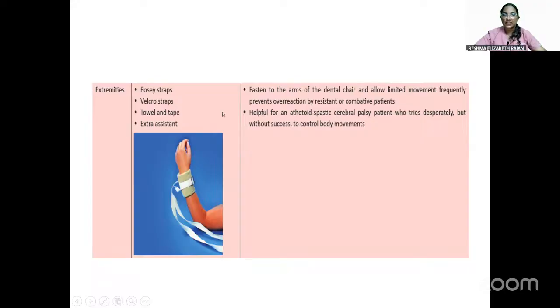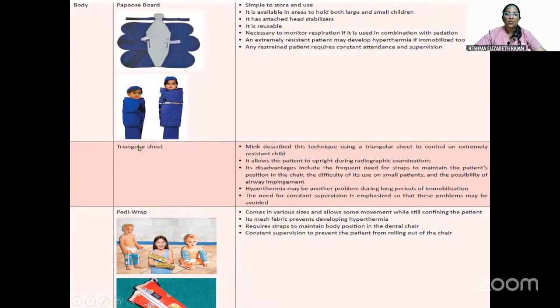So this has to be used fast. We have to fasten the arms of the dental chair and allow limited movement. It frequently prevents overreaction by resistant or combative patients, and it's helpful for an athetoid spastic cerebral palsy patient who tries desperately but without success to control body movement. So in those cases, we can use postage straps, Velcro straps, towel and tape, and extra assistant.